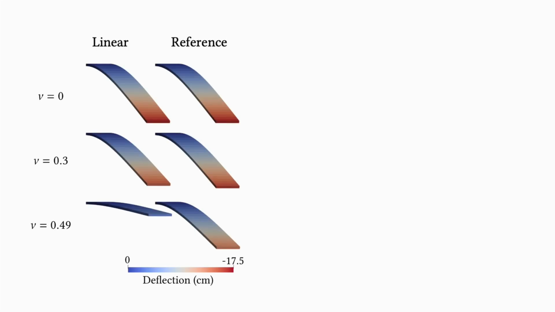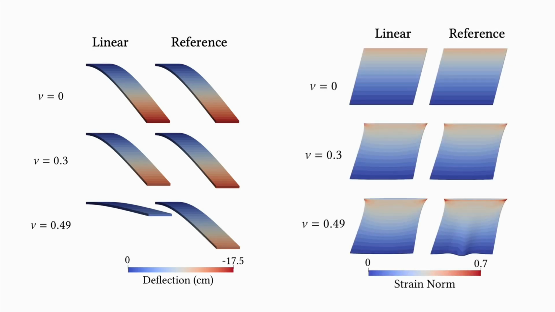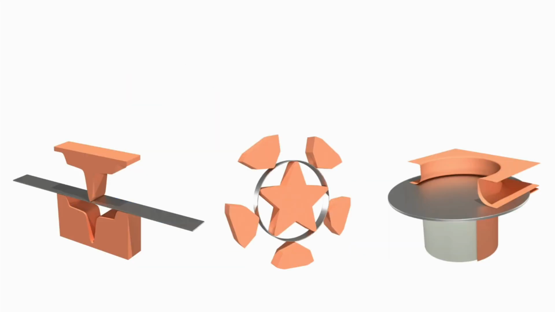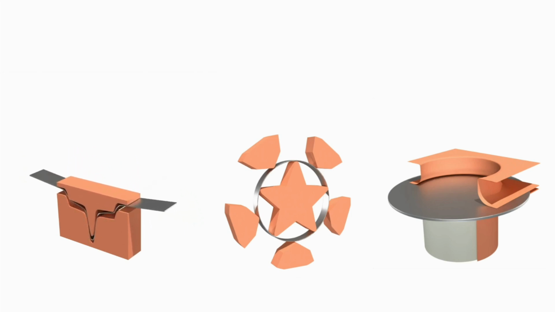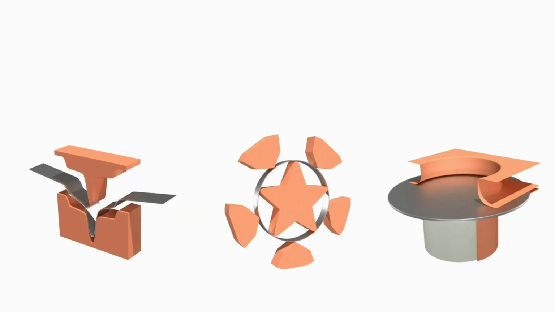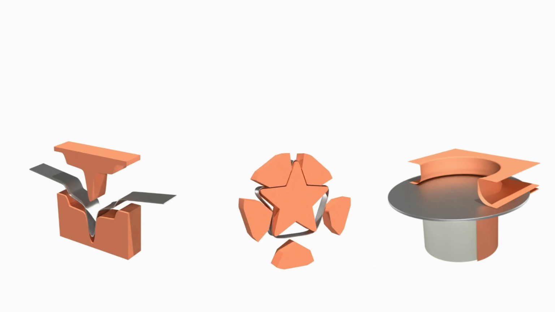While linear prisms can qualitatively capture deformations of moderately thick elastic structures with low Poisson's ratios, they struggle as the material tends towards incompressibility, resulting in overly stiff behavior. For elastoplastic simulations, this limitation translates into overprediction of spring-back, the tendency of the material to revert to its original form.